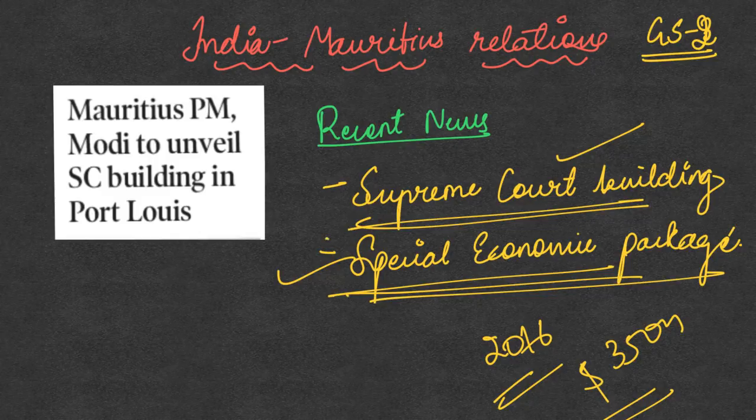It is through this special economic package that the Supreme Court building has now been constructed. So this shows India's role in investment in Mauritius.